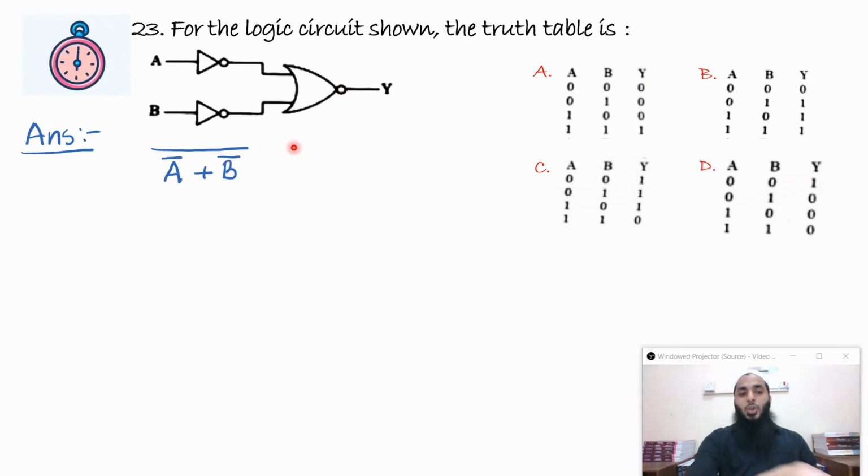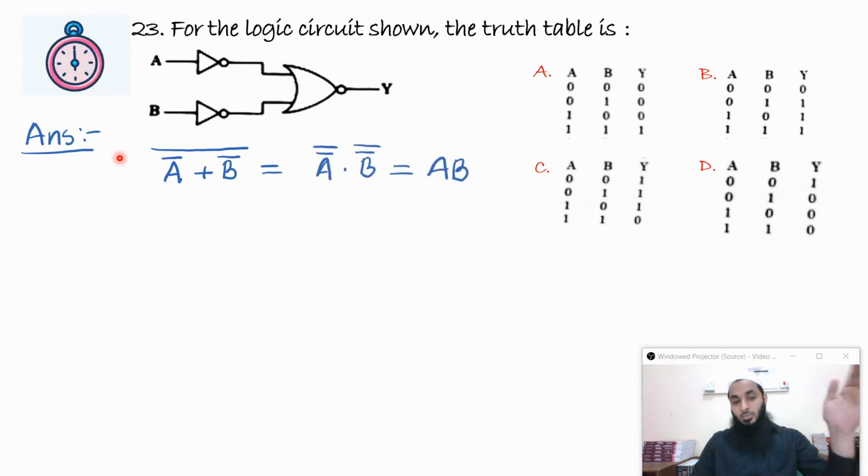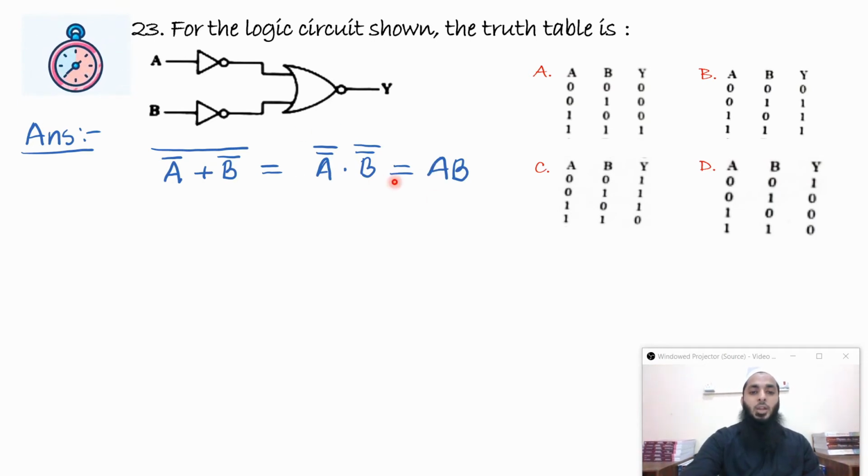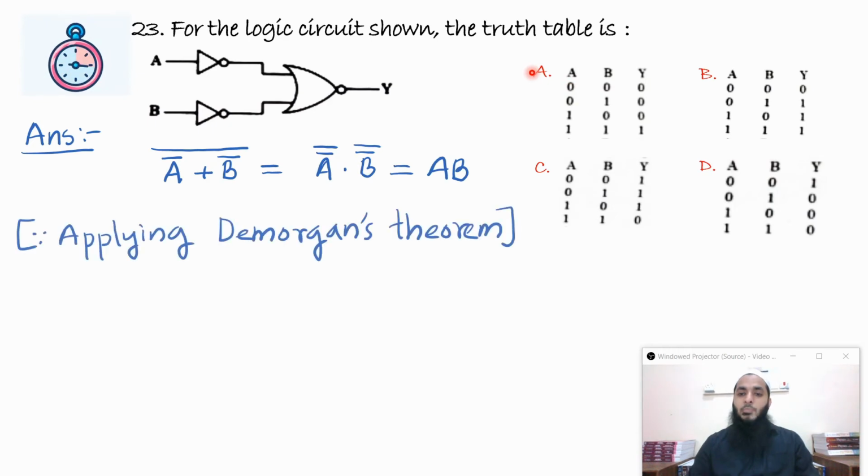But we know De Morgan's theorem says that A bar plus B bar whole bar is nothing but A bar into B bar whole bar... that is, A double bar into B double bar. Now A double bar is nothing but A, and B double bar is nothing but B. So this is nothing but an AND gate. So this entire thing compresses into an AND gate. You know the truth table of an AND gate, so we can directly select that. It is clearly option A.